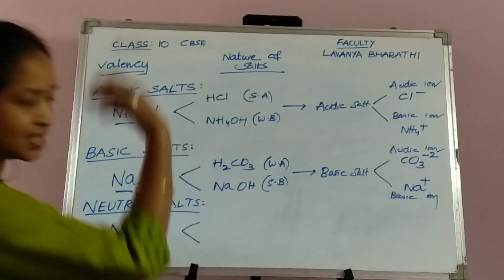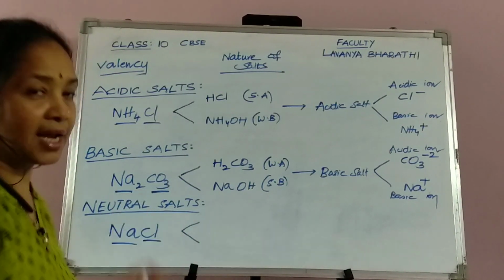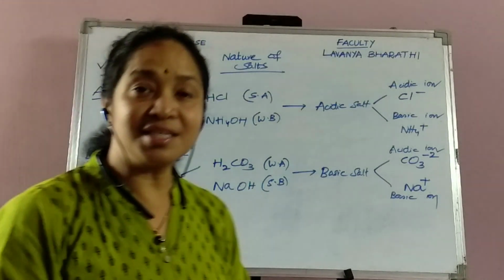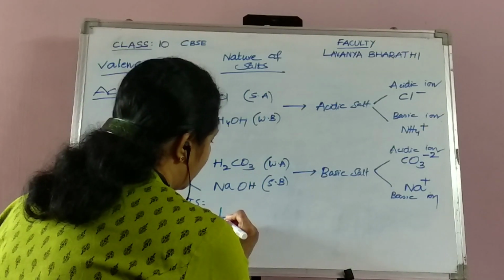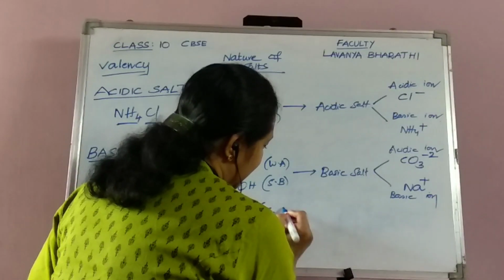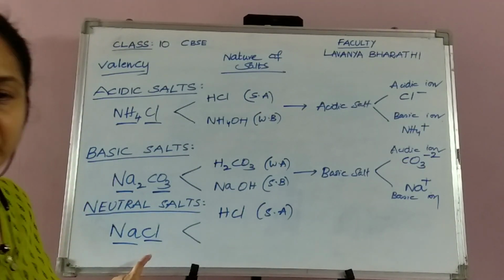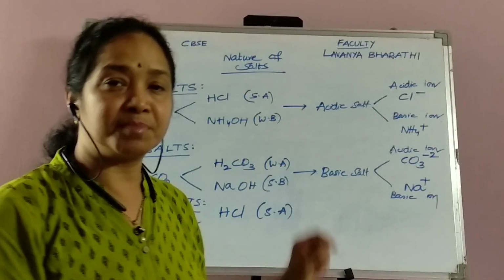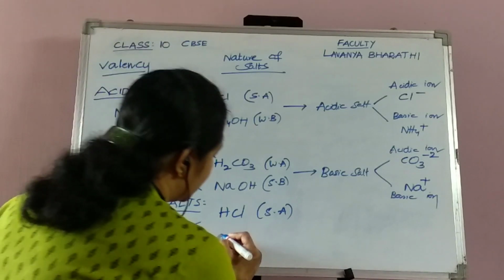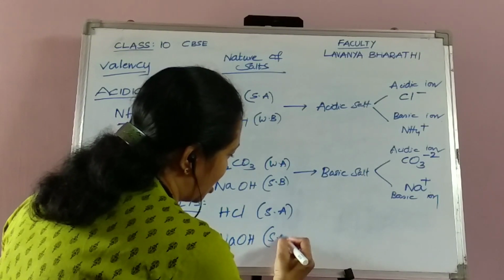Just like above, again I am telling you that here you have to observe the anion and the cation. As the anion is chlorine, the acid that is used is hydrochloric acid, HCl, which I already told you is a strong acid. Then sodium, as I mentioned before, is obtained from an alkali or strong base called NaOH. So sodium hydroxide, NaOH, is definitely a strong base.